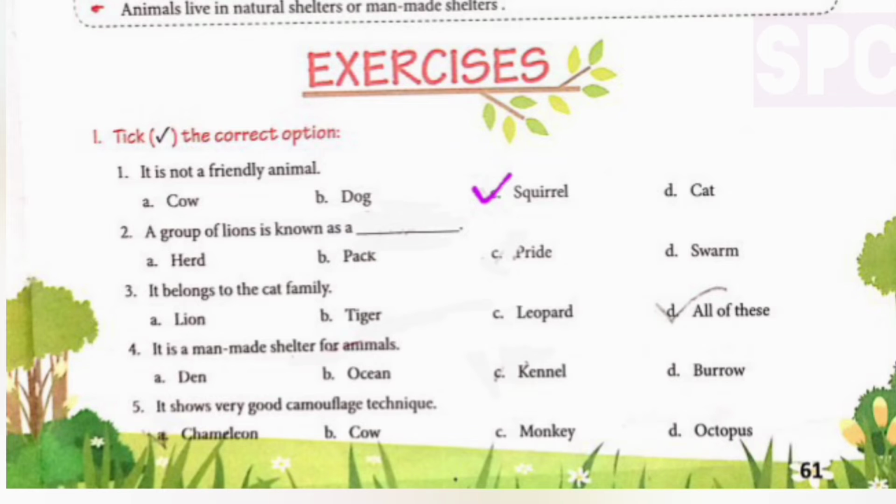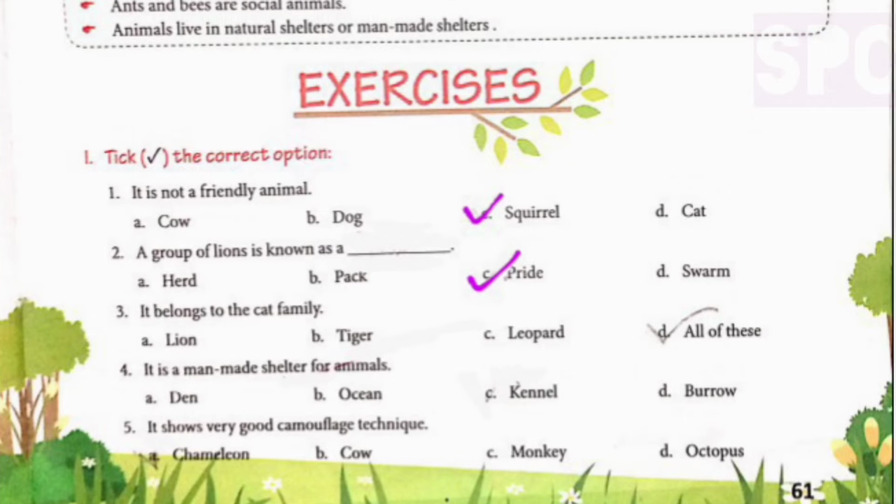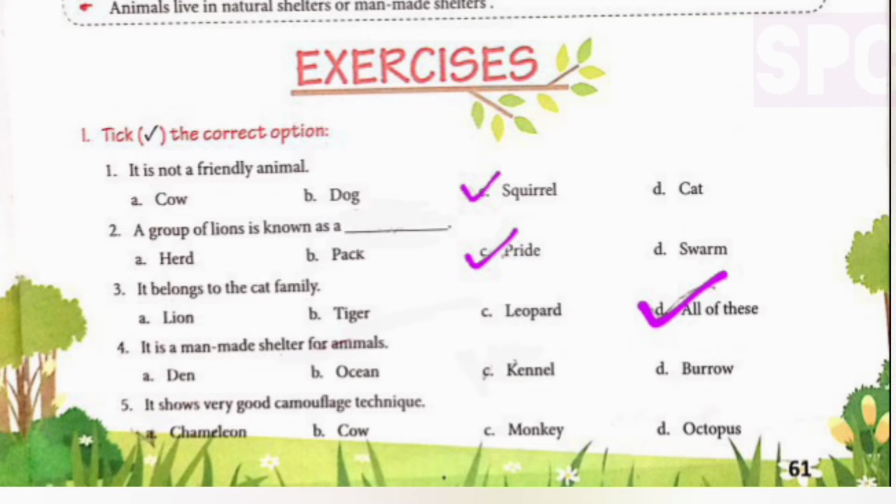Part 2, a group of lions is known as dash. Herd, pack, pride, swarm. So here also we will tick option number C, pride. A group of lions is known as pride. Part 3, it belongs to the cat family. Lion, tiger, leopard, all of these. So students, here we will take option number D, all of these. Lion, tiger, leopard, they all belong to the cat family.